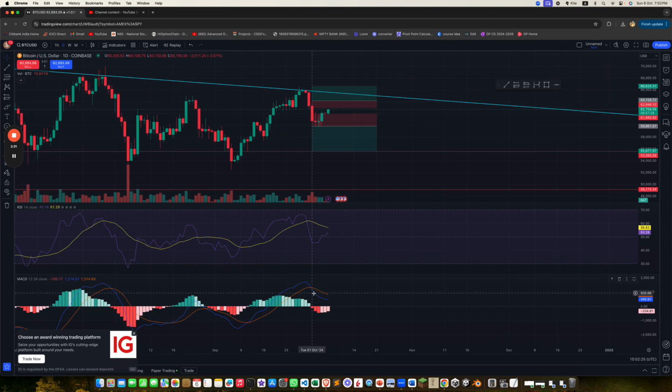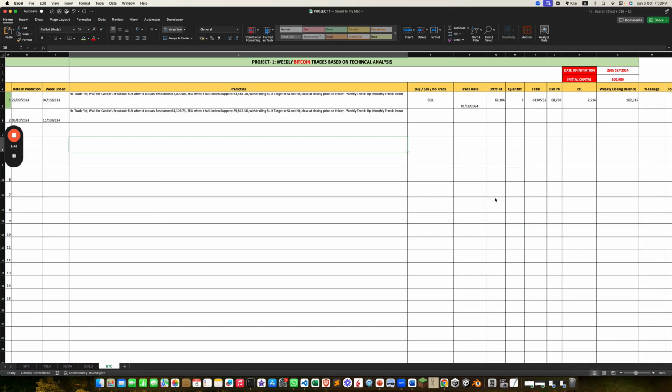MACD has crossed here. We can see, however, it was a false signal. As it was going down, this actually went up, which is why I'm wary to use the MACD in daily chart signals. But that is what we can see. No particular candlestick patterns here or bar chart patterns.